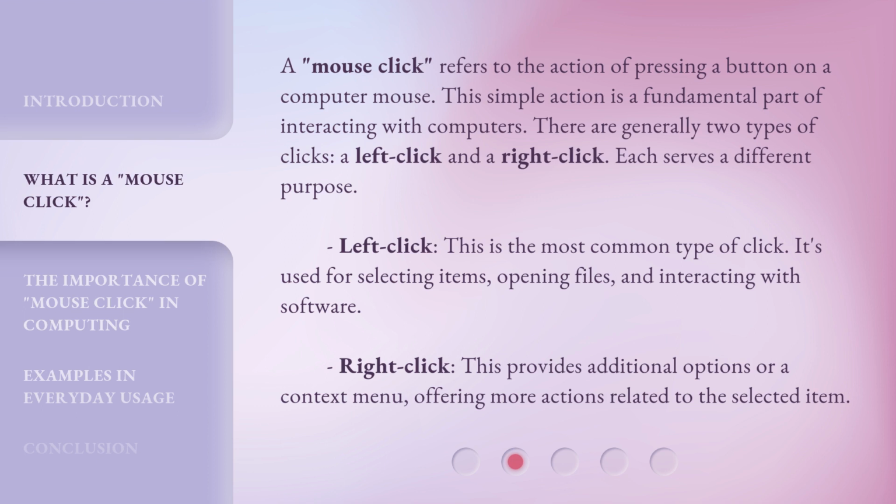Left click. This is the most common type of click. It's used for selecting items, opening files, and interacting with software. Right click. This provides additional options or a context menu, offering more actions related to the selected item.